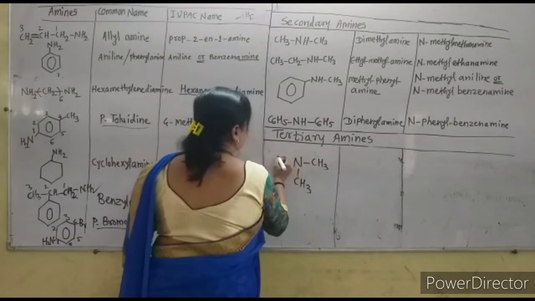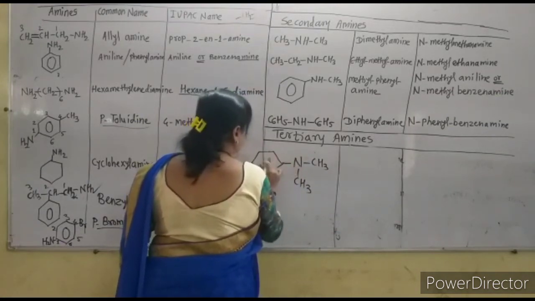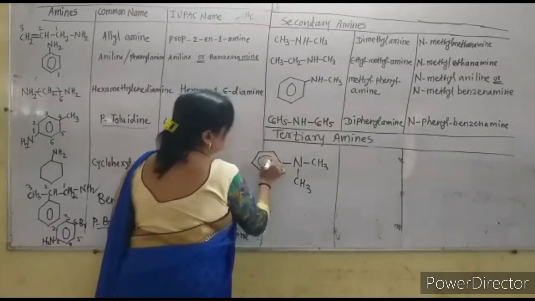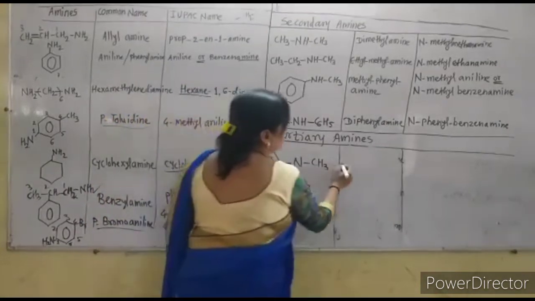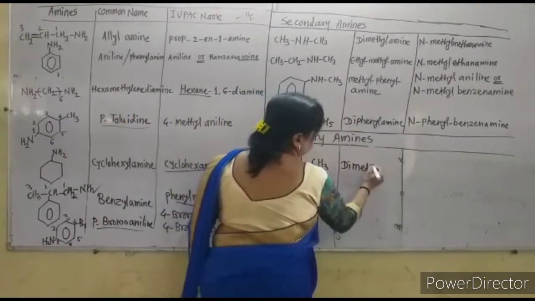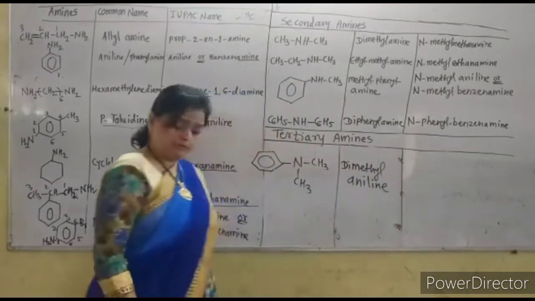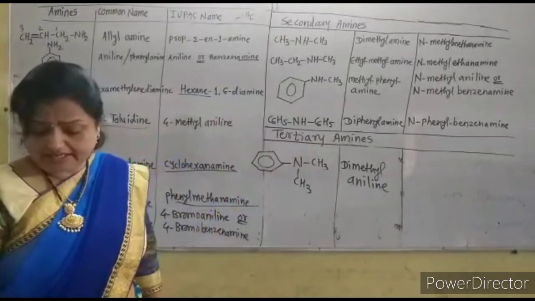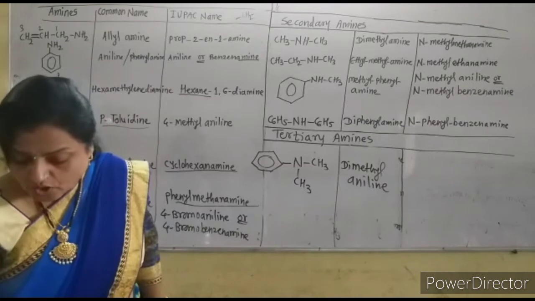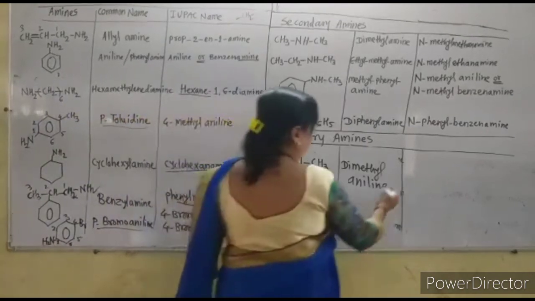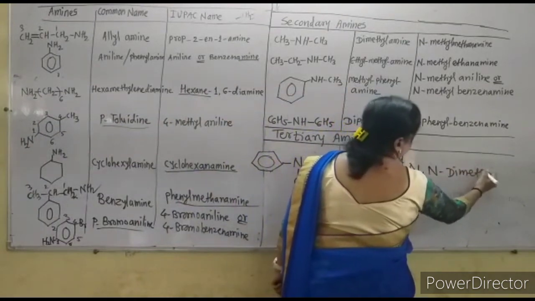There is only the benzene ring. And this is the compound. A tertiary amine is given, and the name of this is the dimethyl aniline. This is the common name, but the IUPAC name is given in this way: N,N-dimethyl aniline or N,N-dimethyl benzenamine.